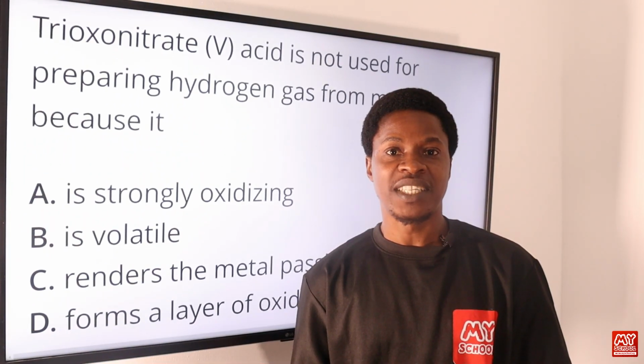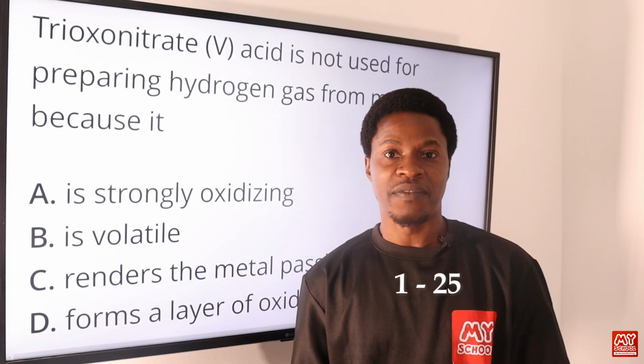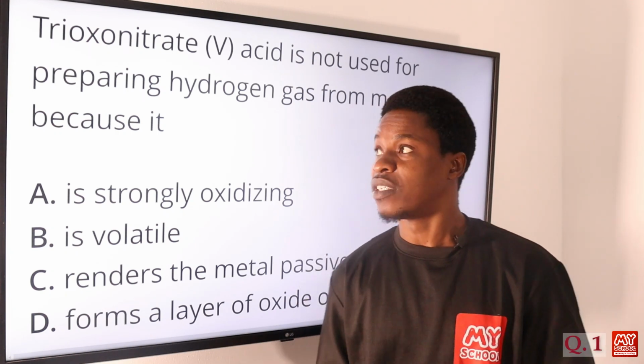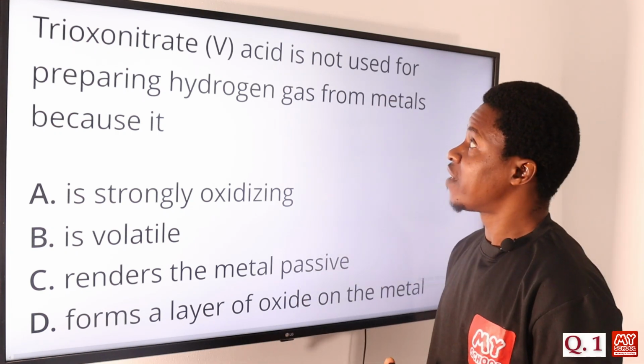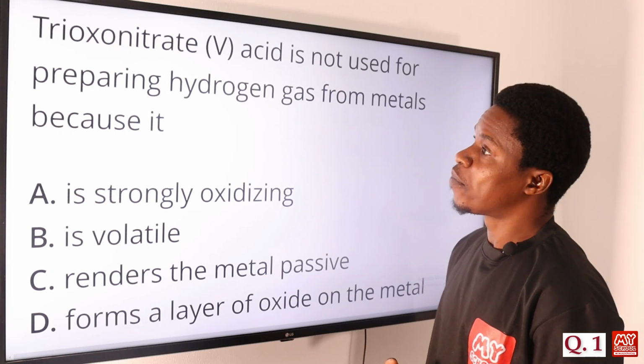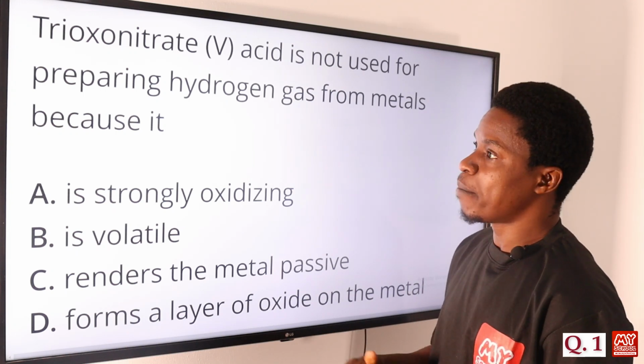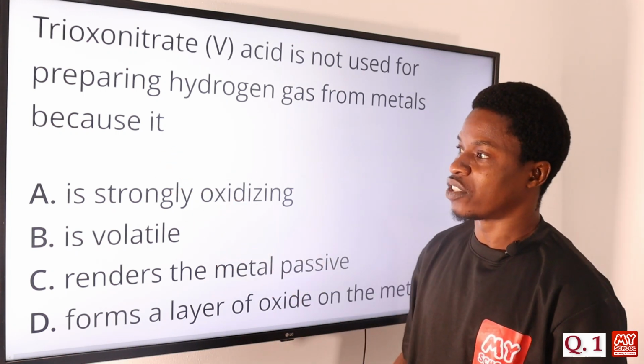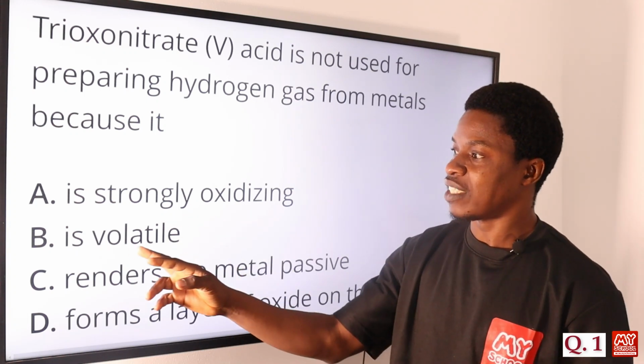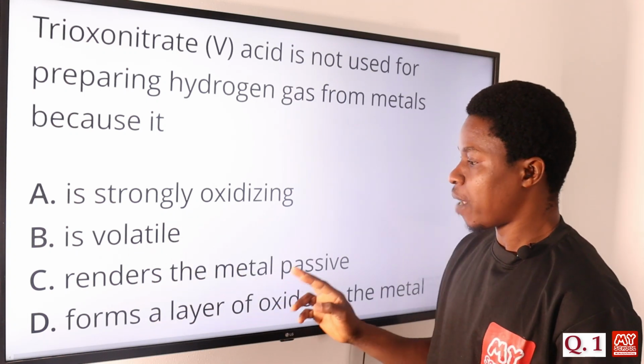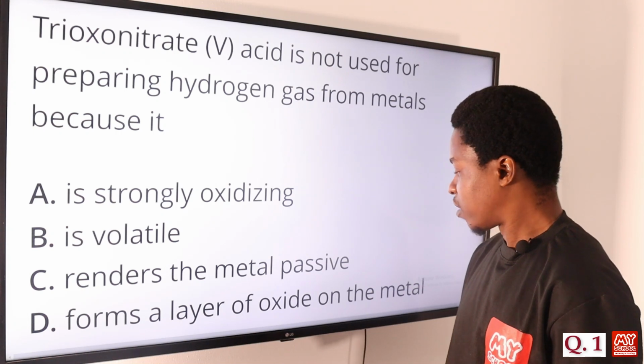In today's video, we'll be tackling question 1 to 25. Now let's get down to question number 1. Trioxonitrate 5 acid is not used for preparing hydrogen gas from metals because it is what? Option A says strongly oxidizing, it's a volatile, it renders the metal passive, forms a layer of oxide on the